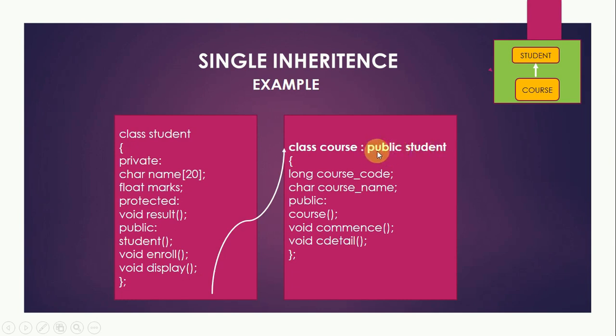You can have any mode of inheritance, public, protected or private, and in this case the class course is inheriting the class student publicly. This is the symbol of inheritance. You can see this is my student base class and this is my course class, which is the child class, and it is inheriting from the student class. Now the class course has its own data members, private members as course code and course name, and then the public members as its own constructor, and the member functions as comments and course details. So this is just an example to show how single inheritance can be implemented in C++. So in this case, one base class and one child class.